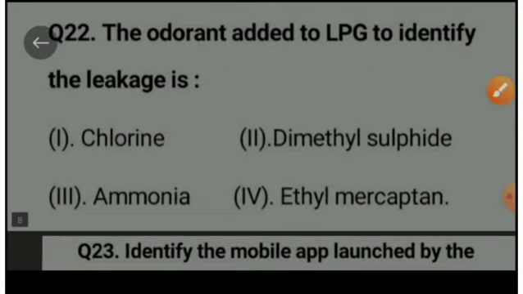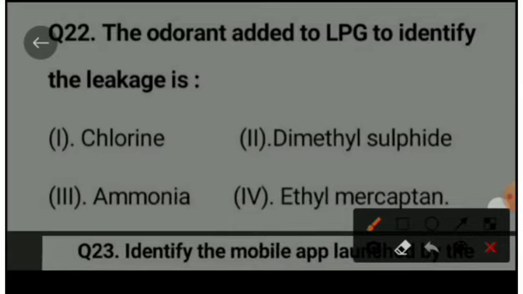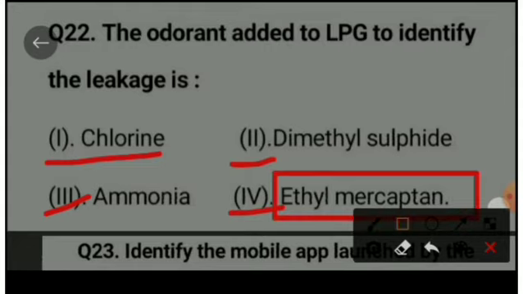Next question is, the odorant added to LPG to identify the leakage is option A, chlorine; option B, dimethyl sulfide; option C, ammonia; and option D, ethyl mercaptan. The right option is ethyl mercaptan.